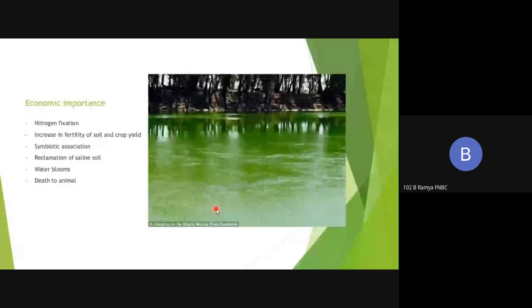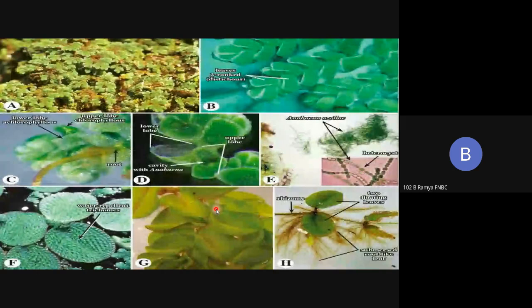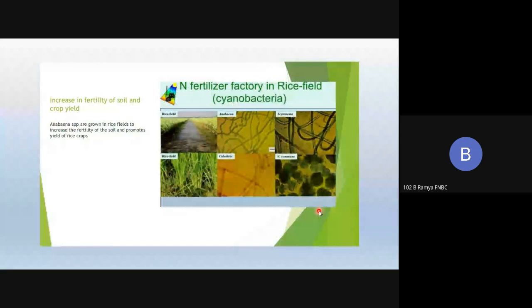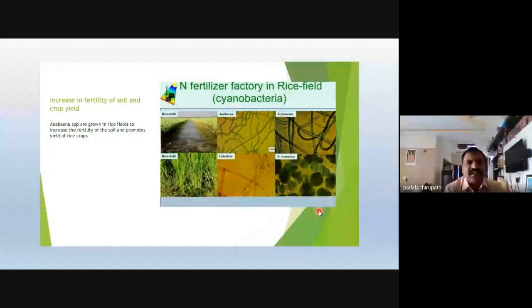Okay, so this slide shows the Azolla fern on the surface of the water. This increases the fertility of the soil and crop yield. Why? Because this Azolla fern contains Anabaena. That's why we call the association Azolla Anabaena.